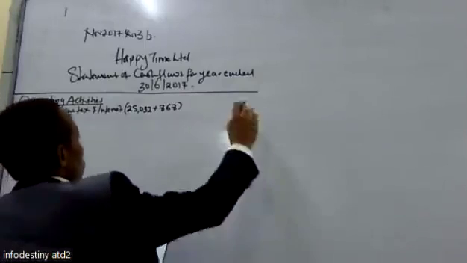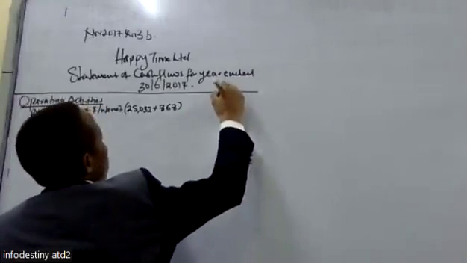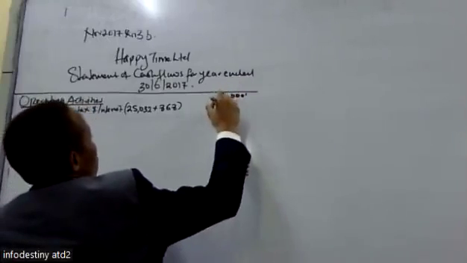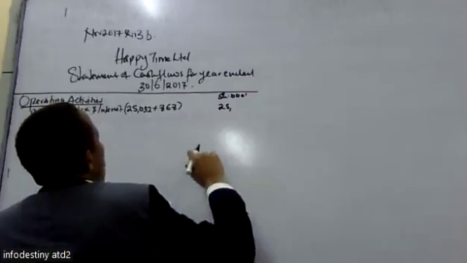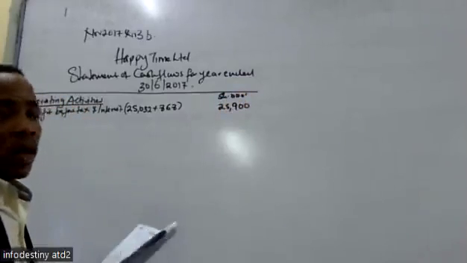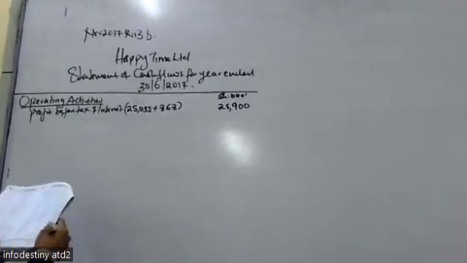These figures are in thousands. This will give us 25,900.